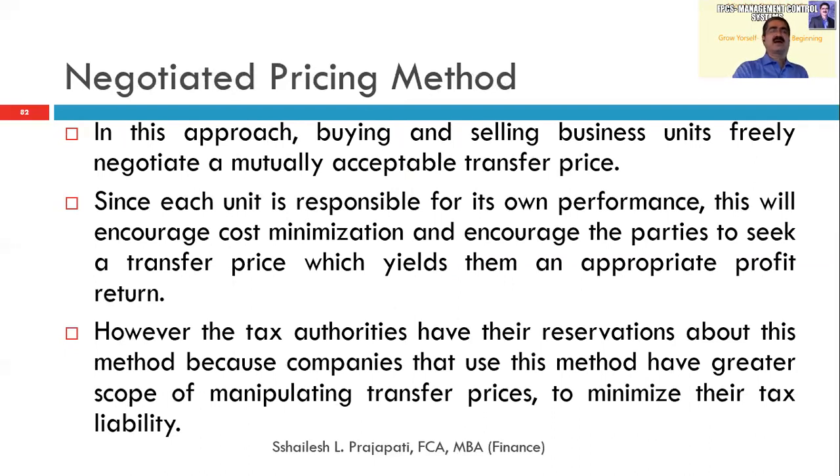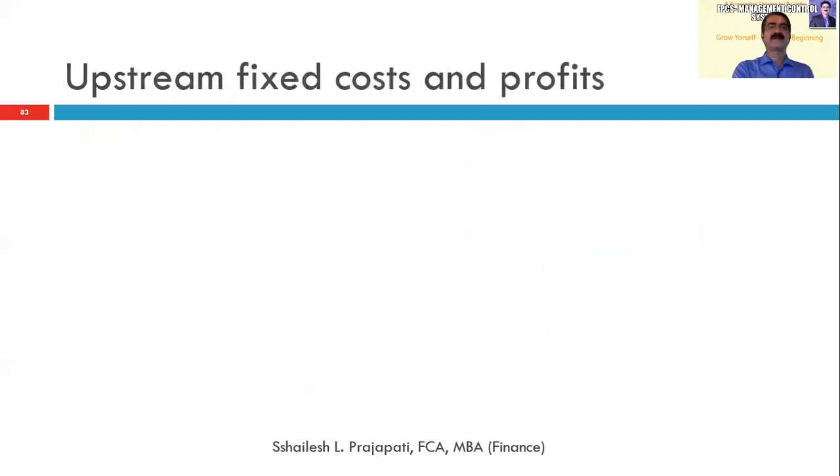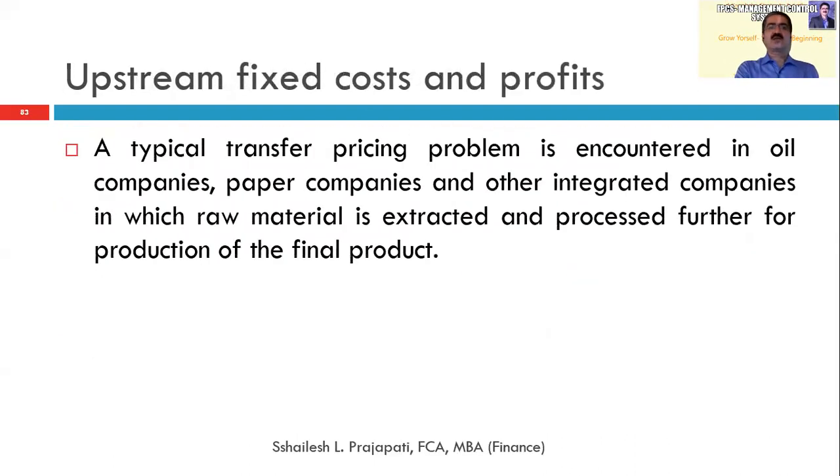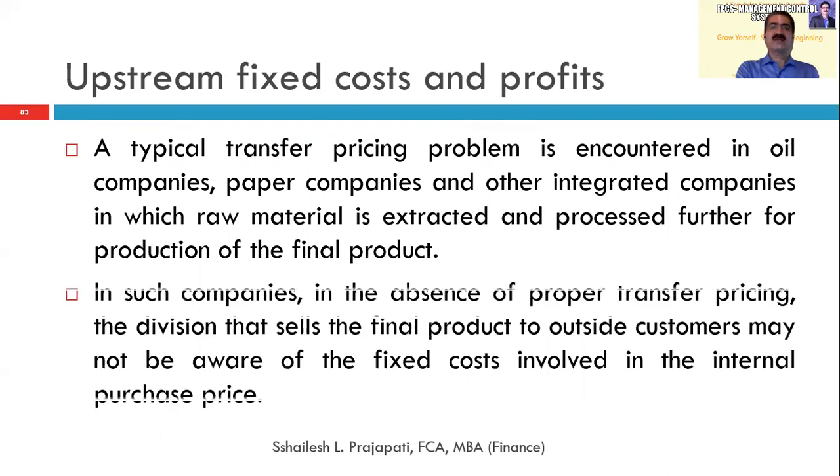The tax authority mostly does not follow the negotiated pricing method because there are chances of manipulation of prices and tax liability. So the taxation department will always follow the cost plus method or the arm's length price.